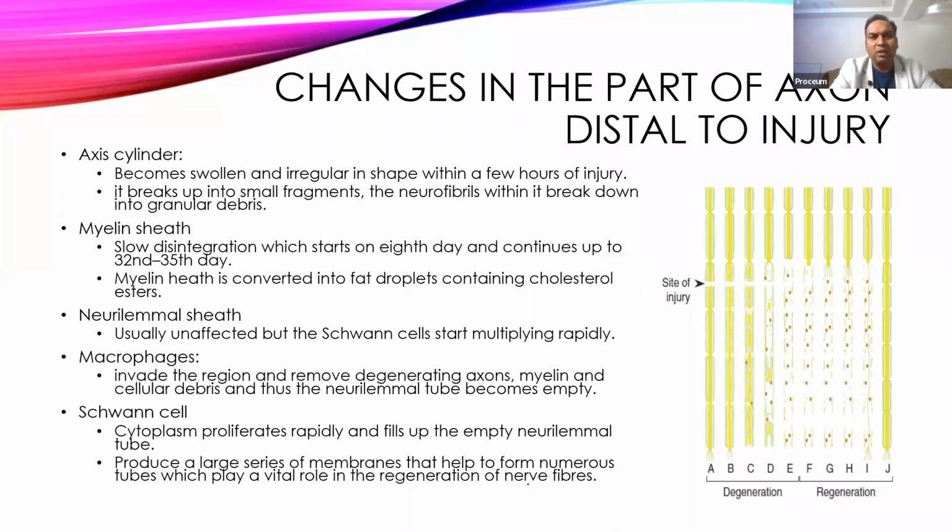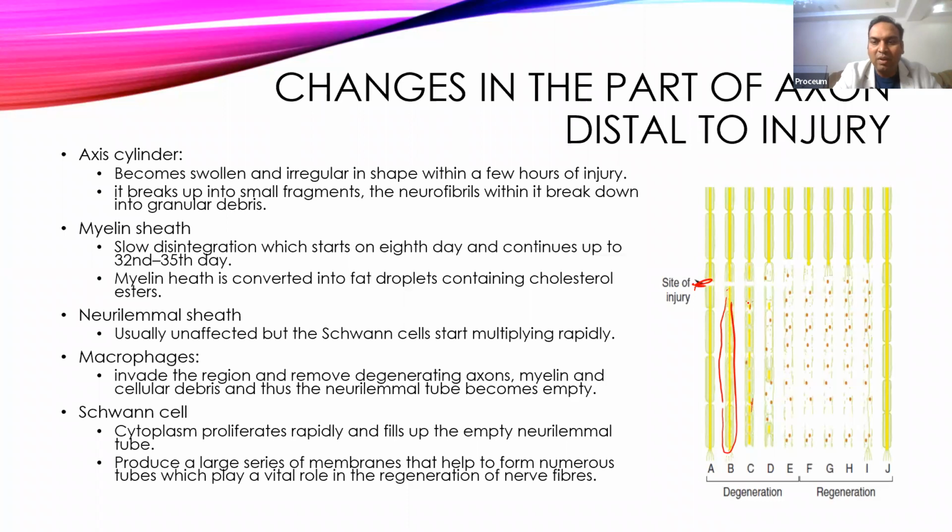Okay, now we'll see the changes that occur to the distal part, or Wallerian degeneration, how it occurs. So once the injury occurs, suppose this is the site where the injury occurs, the first thing that happens is swelling in the distal parts. So this whole part will start swelling, and it will start breaking this axial cylinder, and granular debris will keep on forming.